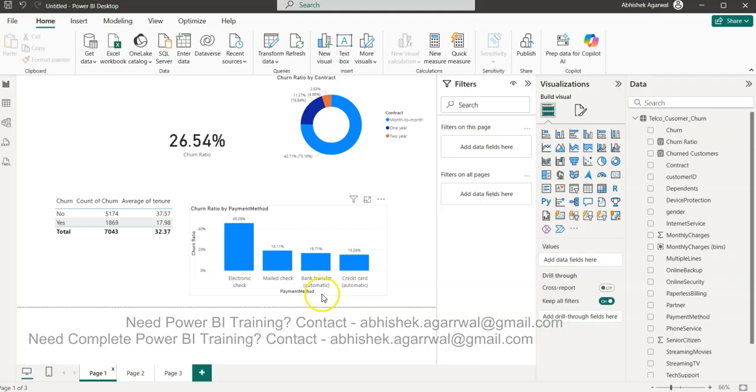Think about how you can categorize all of that information, give a proper dashboard title, arrange these visuals with proper coloring and background color, and get good insight out to your customer so that they can utilize it.